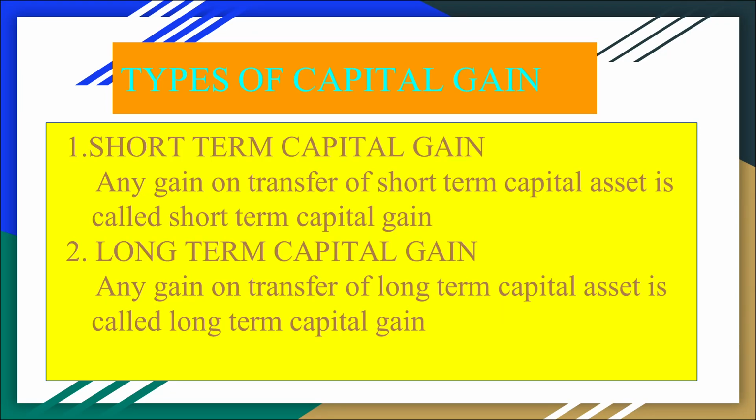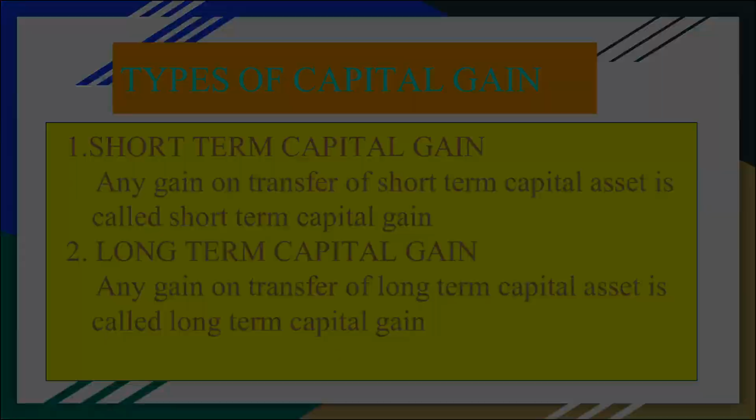Next we discuss the types of capital gain. The capital gain is divided into 2 types, that is short-term capital gain and long-term capital gain. Short-term capital gain means any gain on transfer of short-term capital assets. Long-term capital gain means any gain on transfer of long-term capital assets.